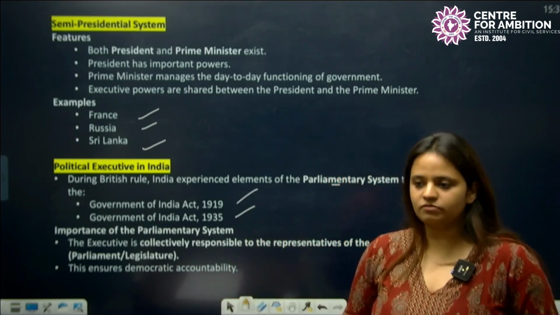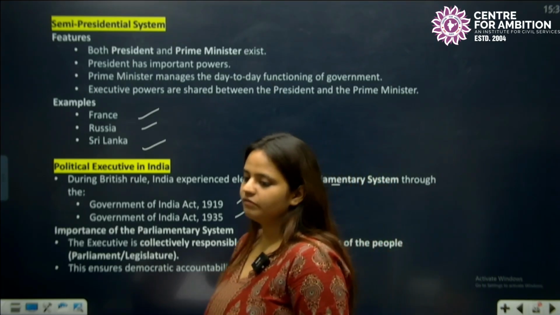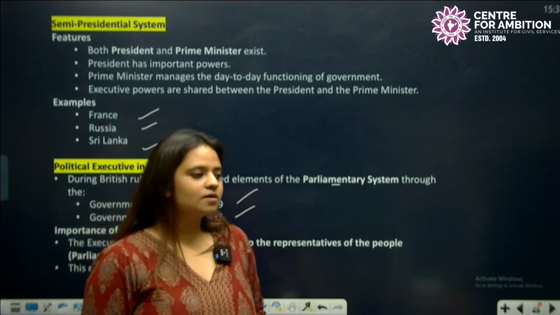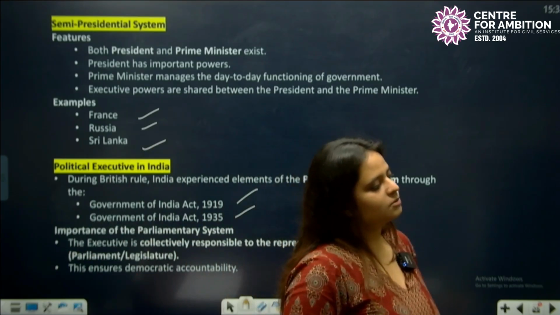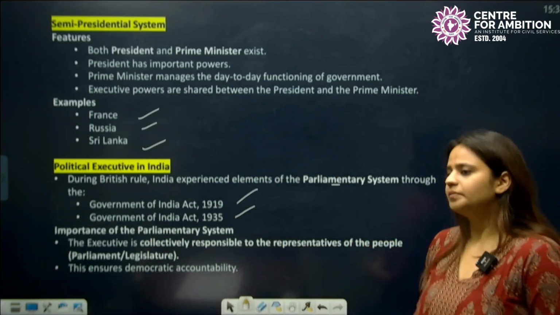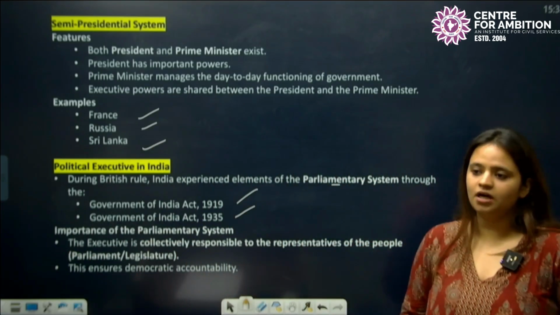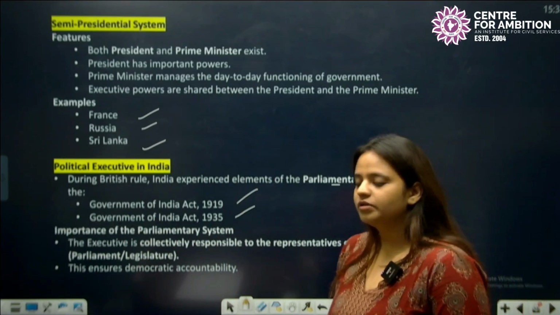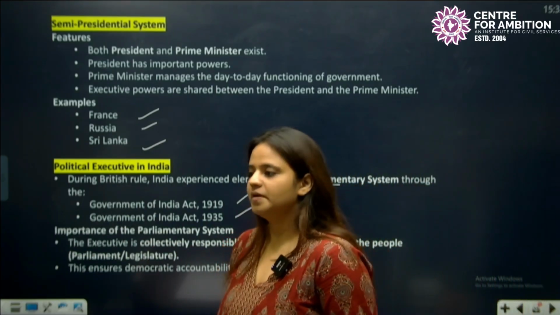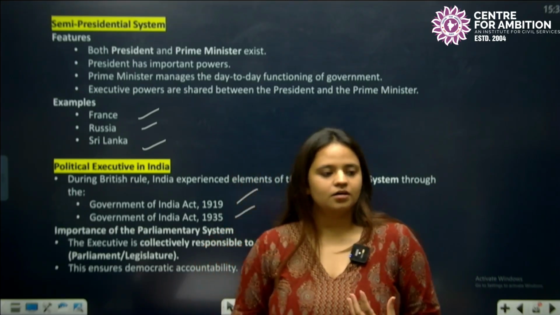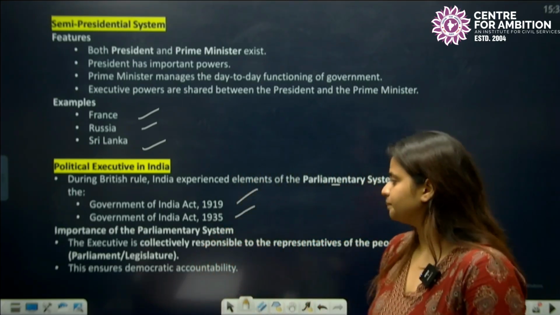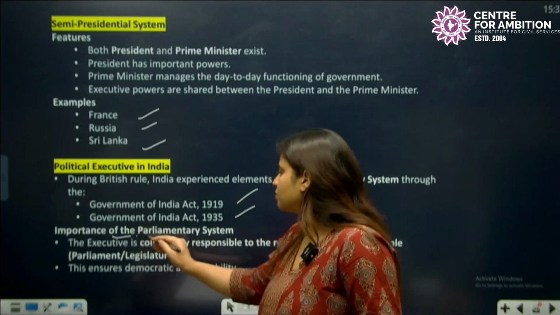So these two acts were prevalent in India, they were implemented in India, and because of this we had already experienced the element of parliamentary system in India and we were familiar with the system. So we have implemented it in our country. Okay. What was the importance of parliamentary system?